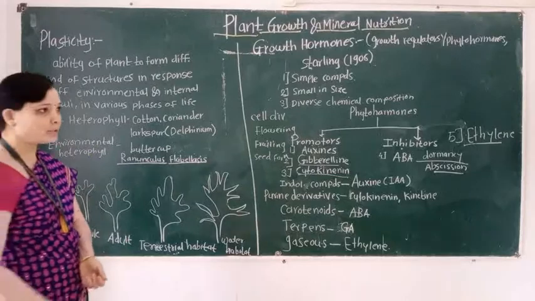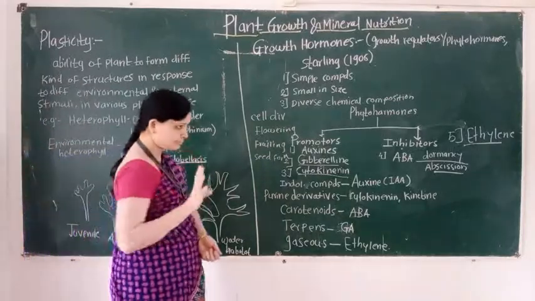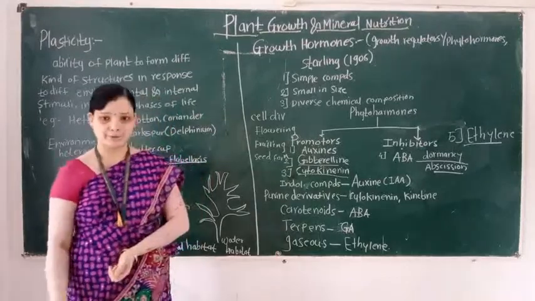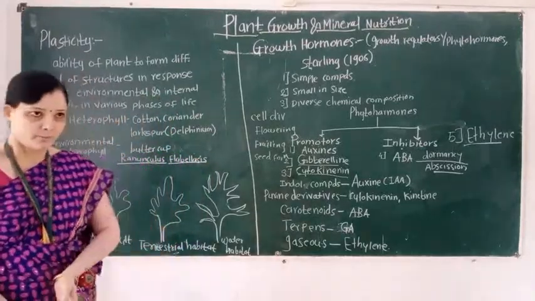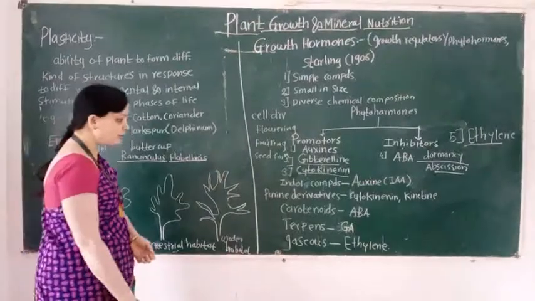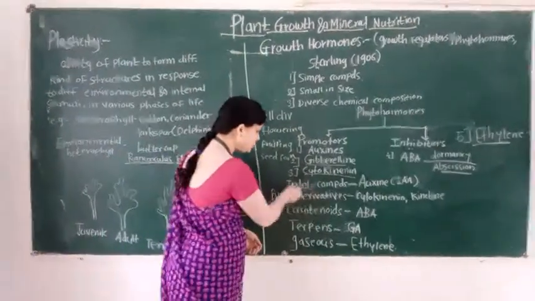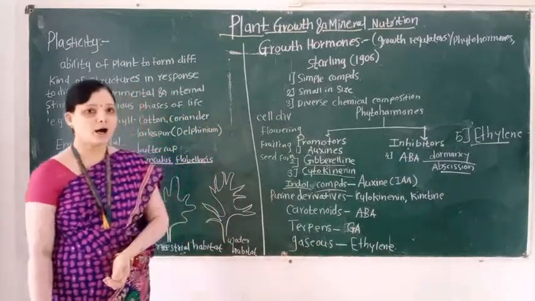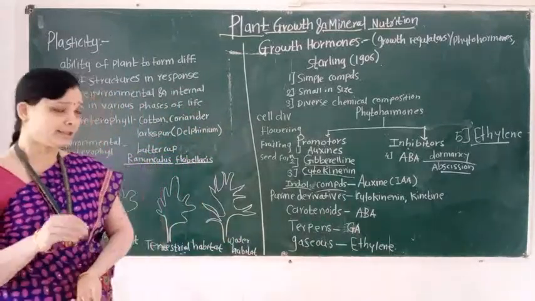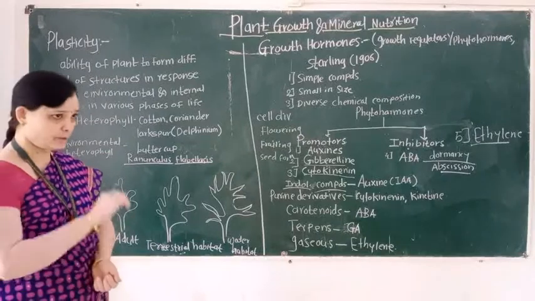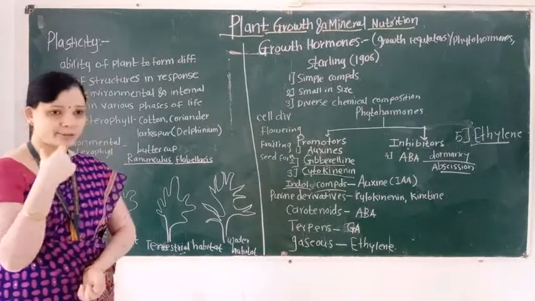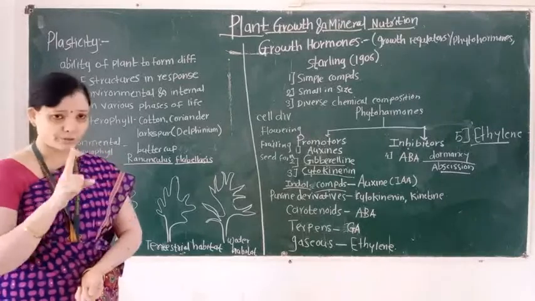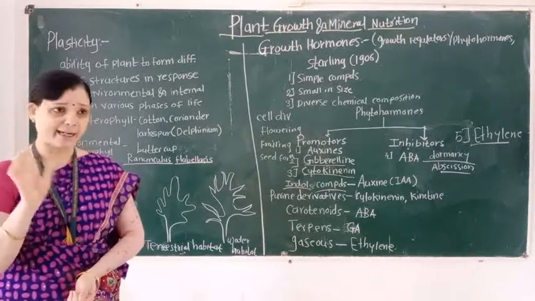Then students, we also learn the groups of the phytohormones. The first group is known as indole compounds. Which hormone is involved in indole compounds? Auxin. The best example of auxin is IAA.